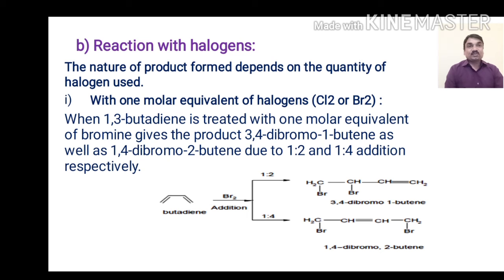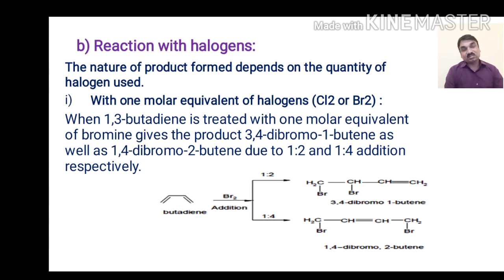The nature of the product formed depends on the quantity of halogen used. First, with 1 molar equivalent of halogen, chlorine or bromine: when 1,3-butadiene is treated with 1 molar equivalent of bromine, it gives 3,4-dibromo-1-butene and 1,4-dibromo-2-butene due to 1,2 and 1,4 addition respectively.